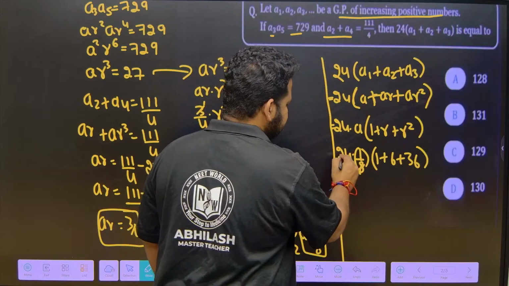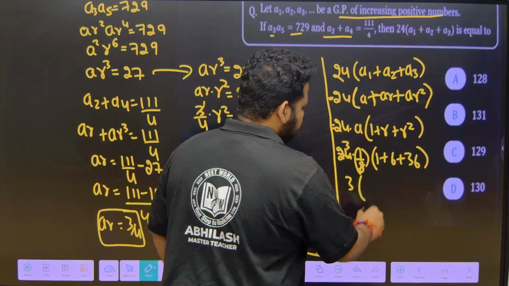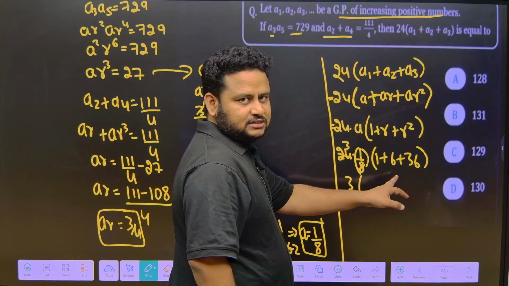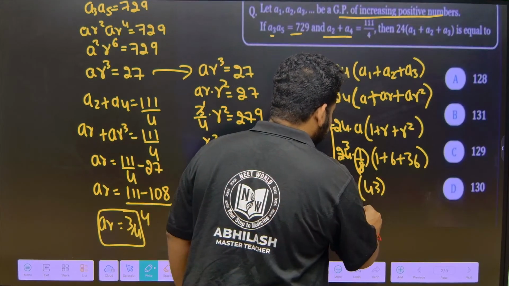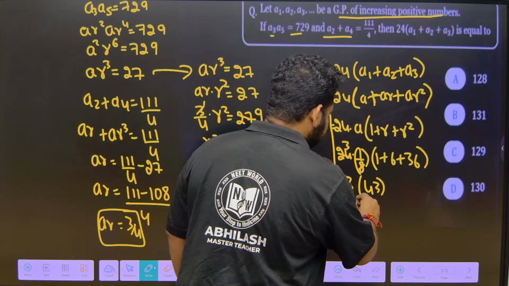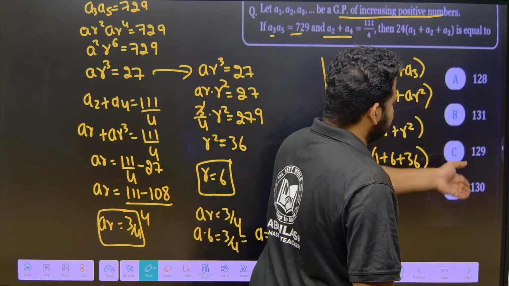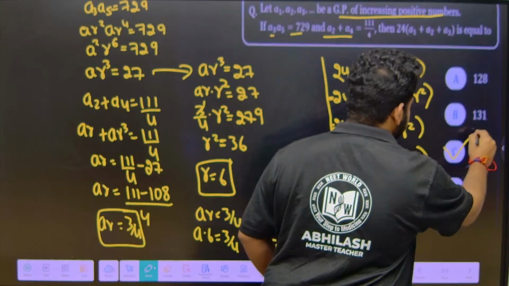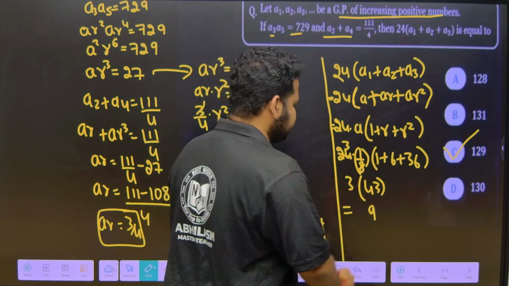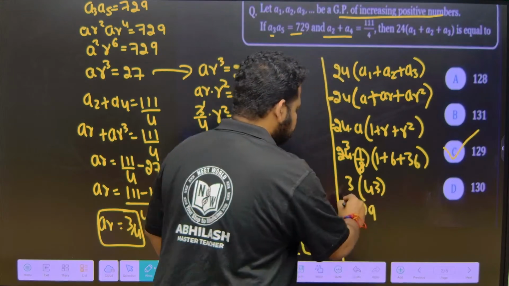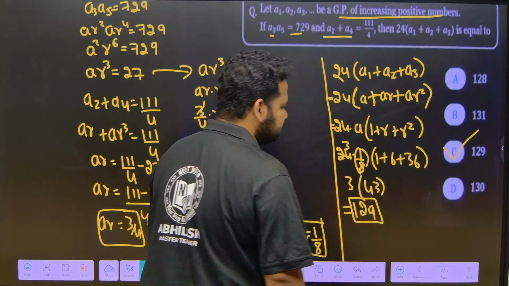So 8 ones are 8, 3 into 1 plus 6 is 7. 36 plus 7 is 43. So 3 into 43. 3 into 3 is 9. So in the end, which option is having 9? That will be C. Directly you can write, or you can fully multiply. 3 3s are 9, 3 4s are 12. So 129 is the right answer, friends.